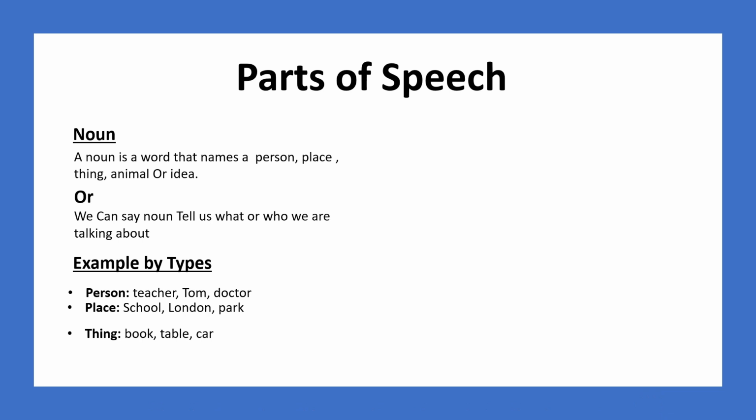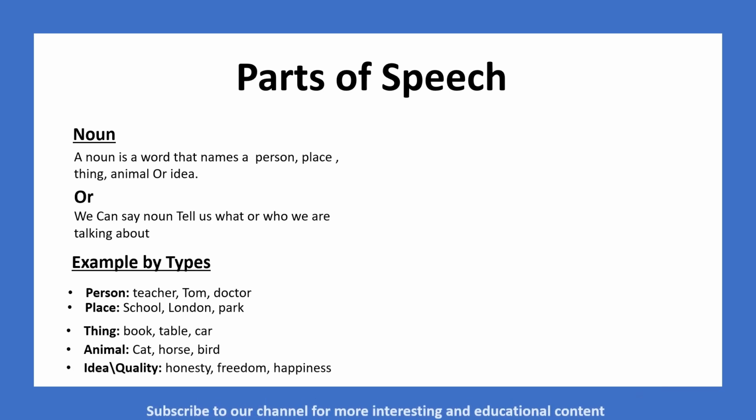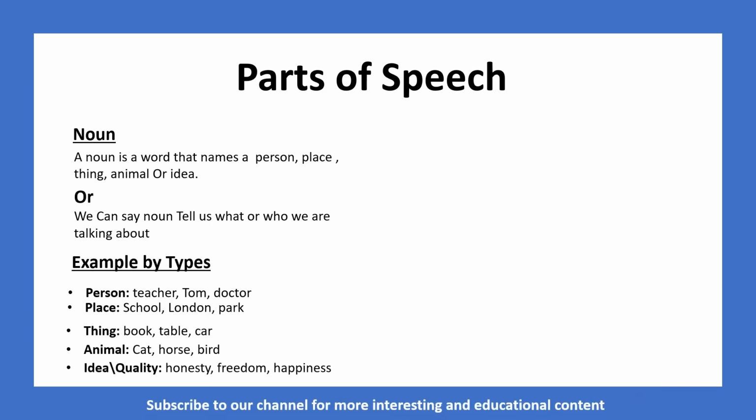Nouns for things include car, table, book, and many others. For animals, it includes cat, horse, bird, and more. Nouns for ideas or qualities. Examples include honesty, freedom, happiness, and many others.